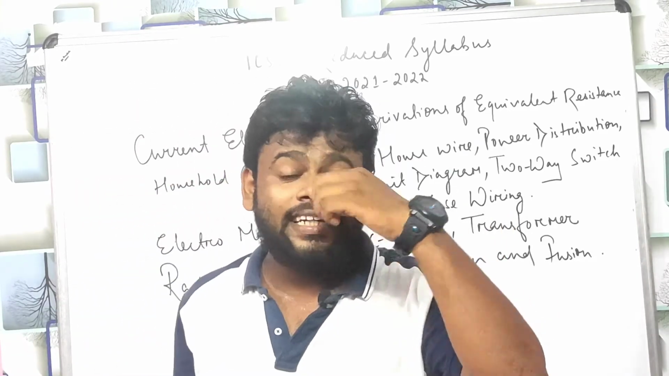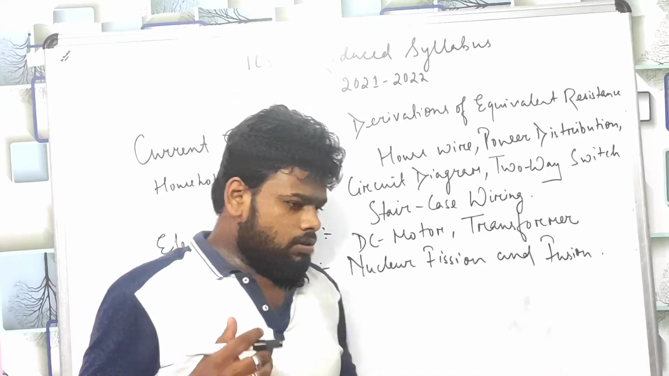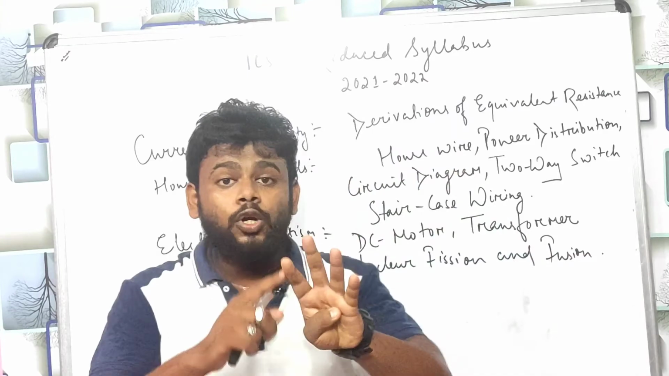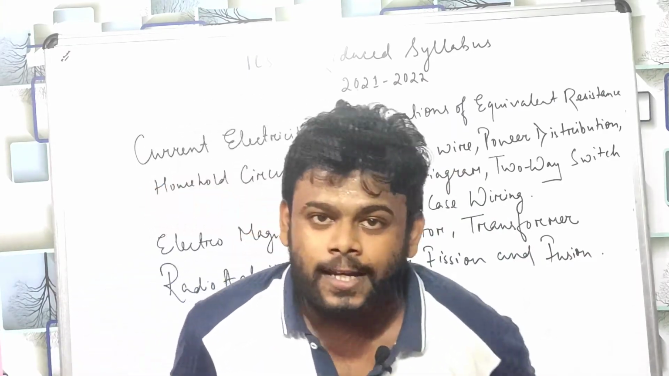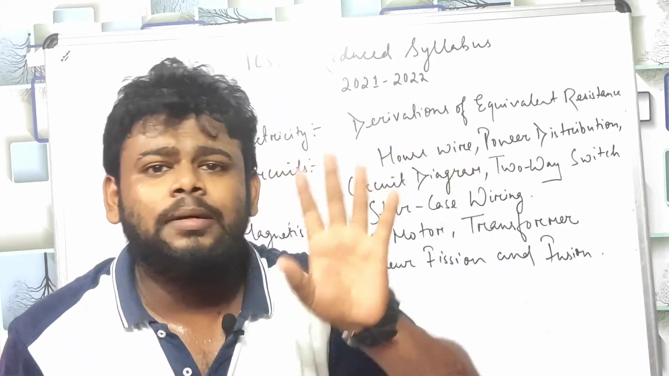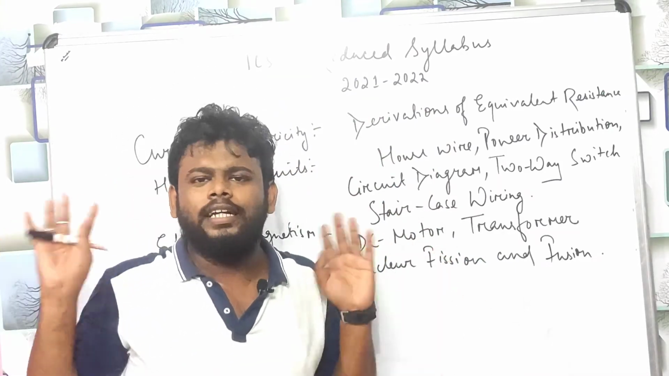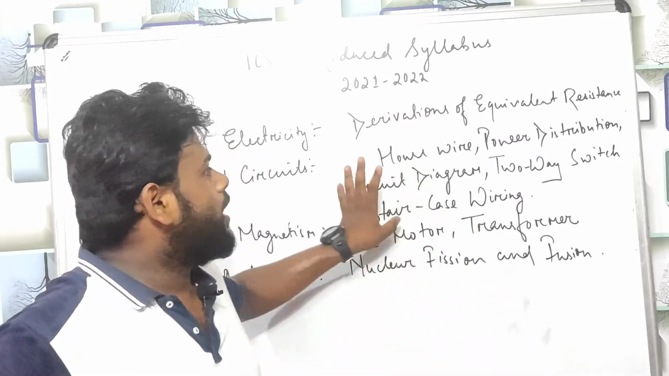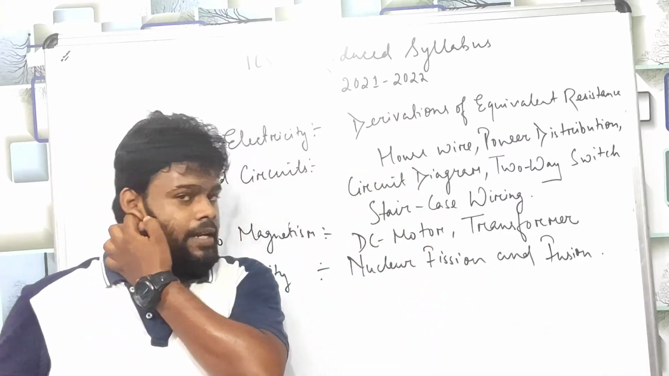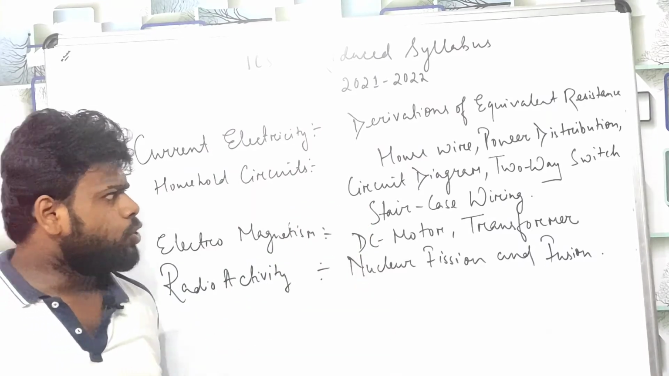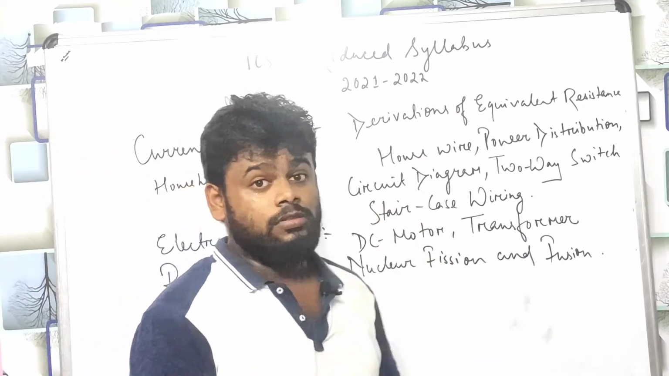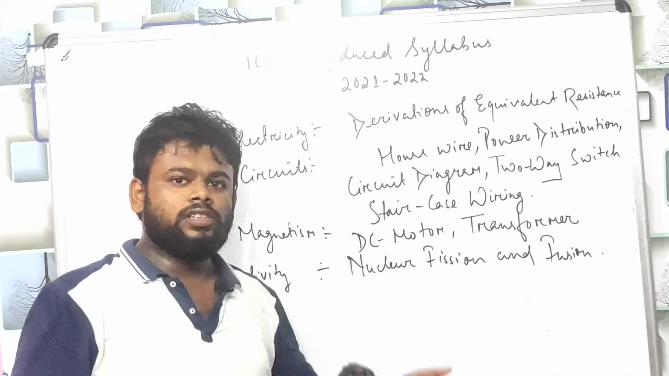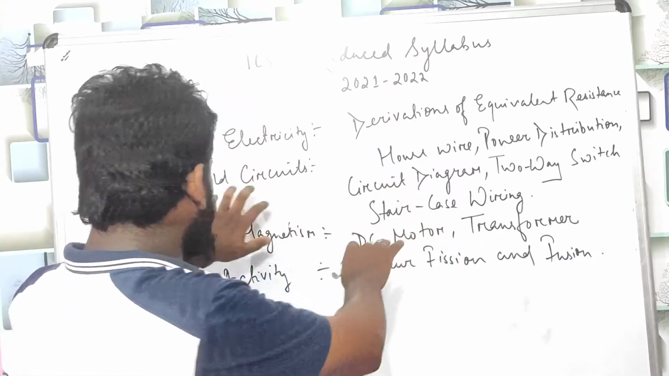What is the question? In section B, a 4 mark question: draw the schematic diagram of live wire, earthing, fuse, something like that. Earthing, live wire, you don't need to understand more. The schematic diagram of house wiring and power distribution is very important. Circuit diagrams, two-way switch, staircase wiring, were asked like this. That means all the diagrams have been deleted. No need to study household circuits.